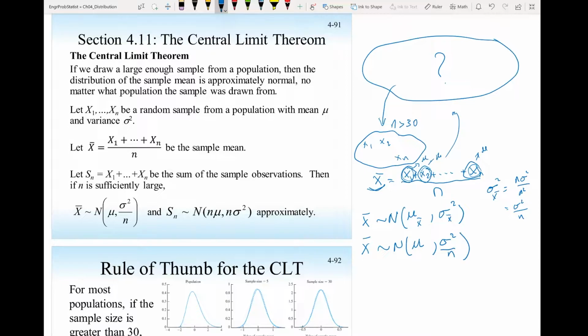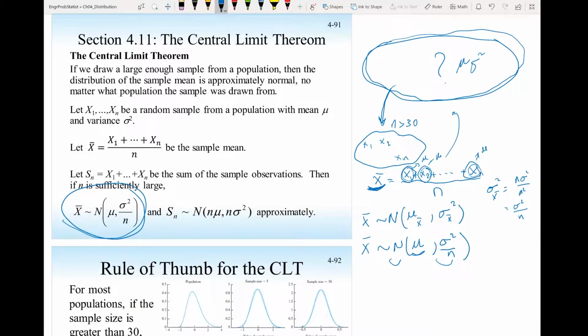So to summarize, for any population data collected or measured, where you don't know what kind of distribution they follow, if you take a sample of size 30, then the sample mean, or the average of the data in the sample, will have a normal distribution with a mean equal to the mean of the population, and the variance will be the variance of the population divided by n, and that's this here.